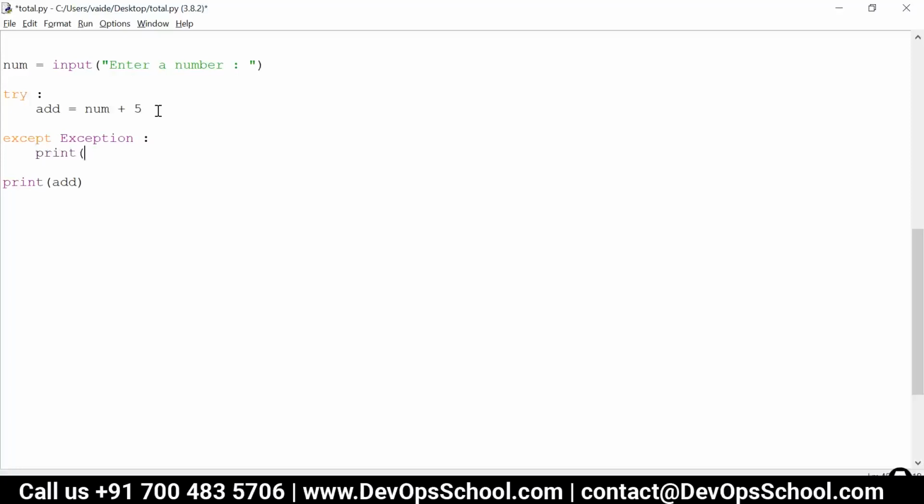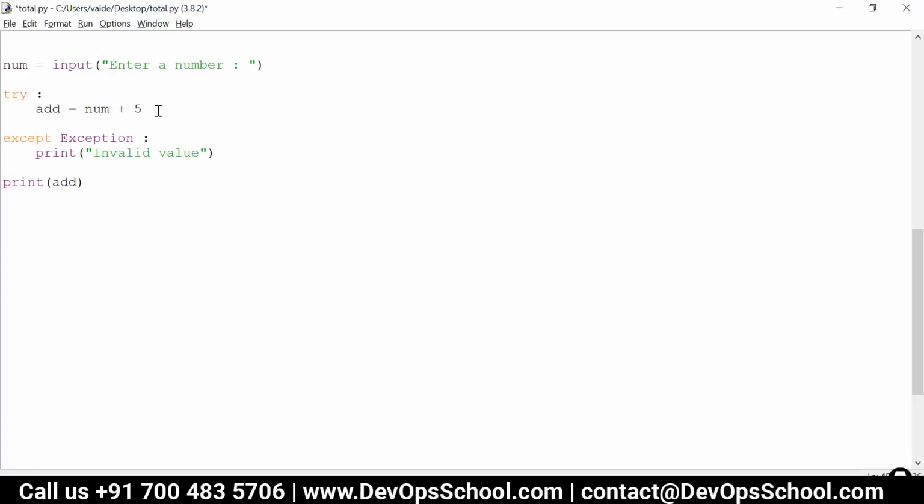Now I can write here a print statement, enter a valid value, or I can simply write here invalid value. So first thing is we have to write some validation code. If any data which we are going to take contains any information which we are not sure about, that the data is going to be correct or not, we can either enclose it in the form of such try except blocks, or we can write some validation code using if else statements. So that is the proactive programming.